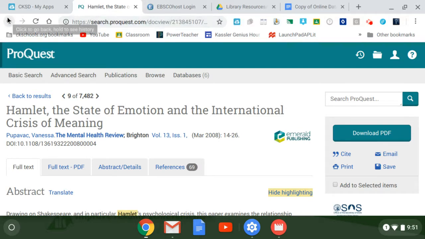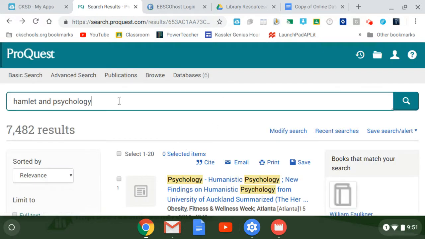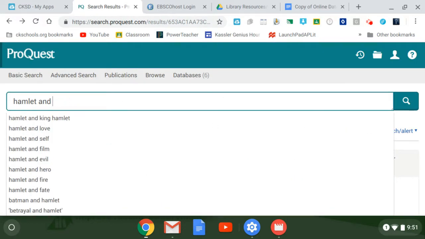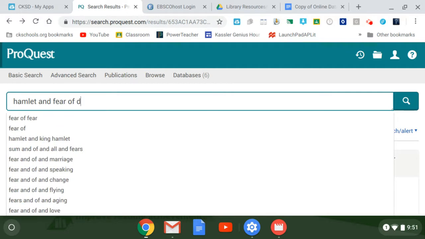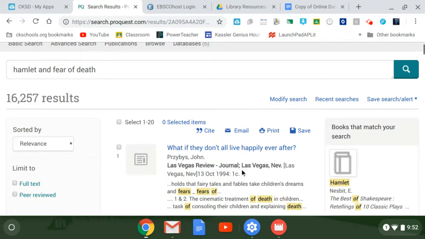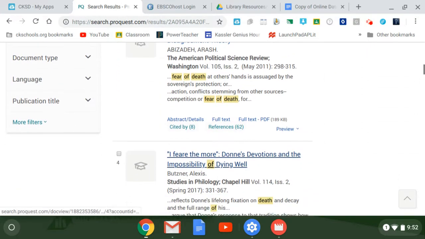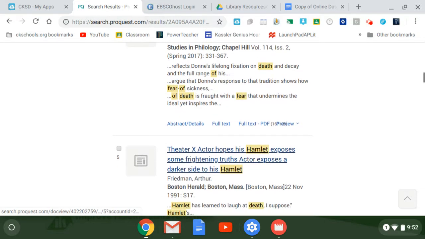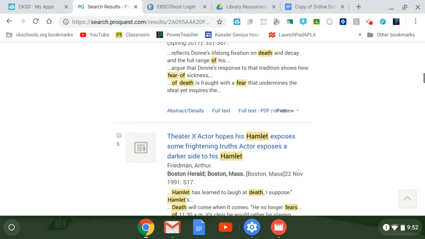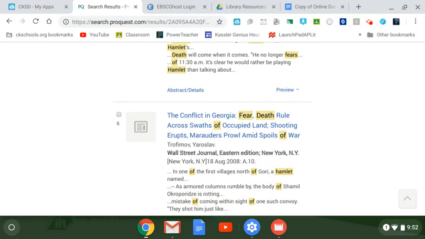I just want to see if that's going to get us into the part that maybe we're interested in. Fear of Death. Oh, there's Fear of Marriage. I mean, that could be something. Let's see. See, this was a case of too many keywords. Oh, well, there we go. Yeah, this one could be something that would talk about what we would want to talk about.